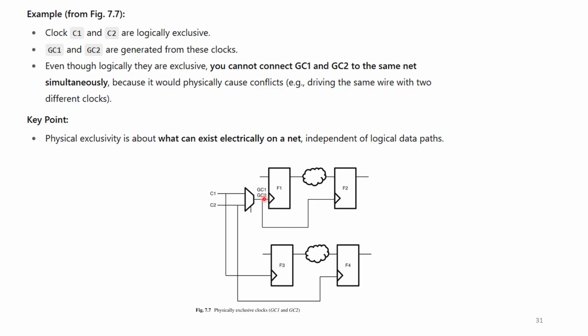Here you are applying a clock to flip-flop 1, so it will be in a dilemma whether to pick GC1 or GC2. Driving the same wire with two different clocks will create a conflict. Remember this point. Next, coming to the key point, physically exclusive is about what can exist electrically on a net, independent of logical data paths.